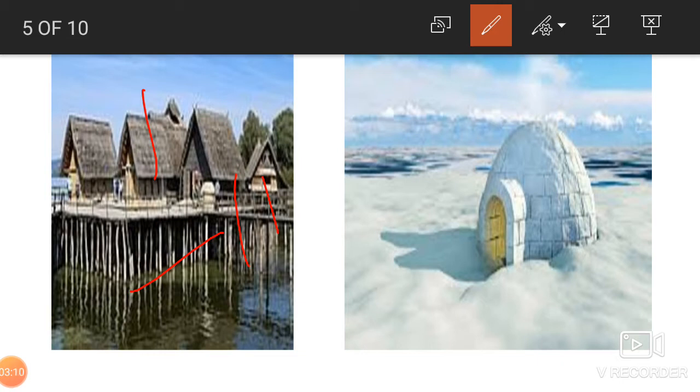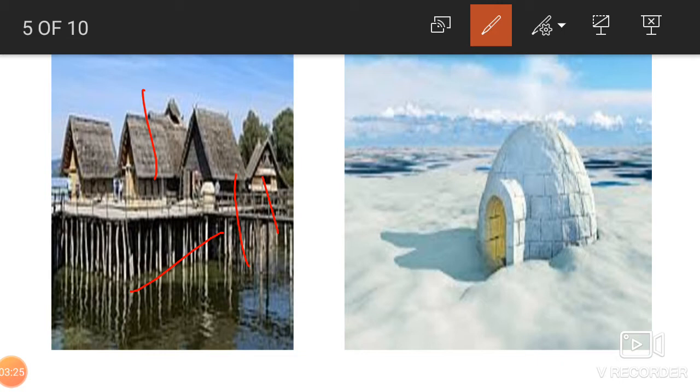And of course the igloo. Everybody knows that in a snow-covered area, especially the Antarctica region, that is Greenland and Antarctica, you will find an igloo, and they make an igloo with blocks of snow and ice, children, isn't it?